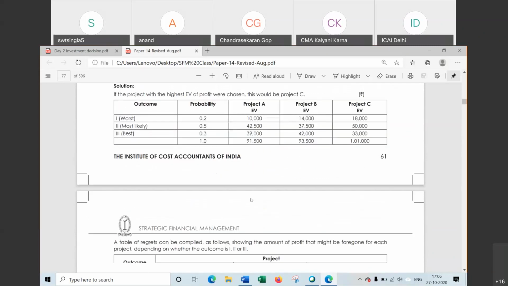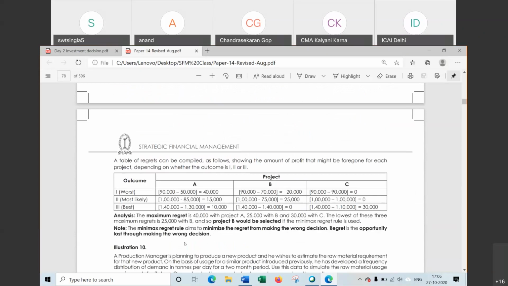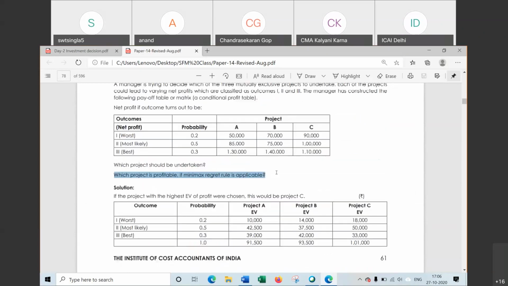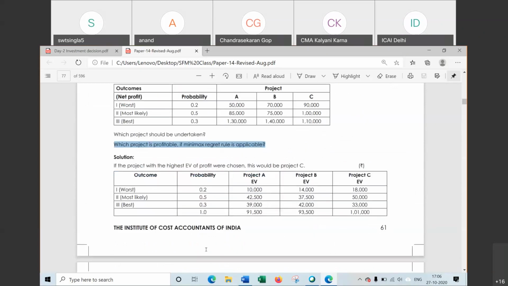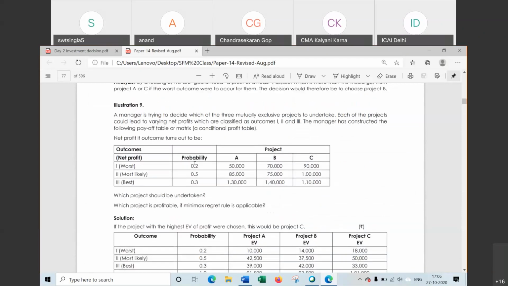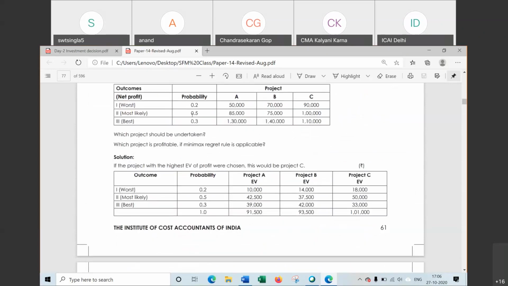Step 1, this is the second point I am doing: which project is profitable. First one is related to the expected value, that is for project A. How to find expected value? Expected value is profit multiplied by probability. That is this column multiplied with this column.